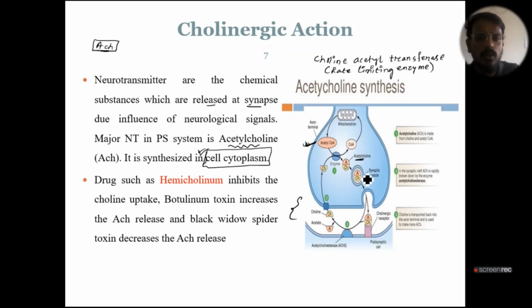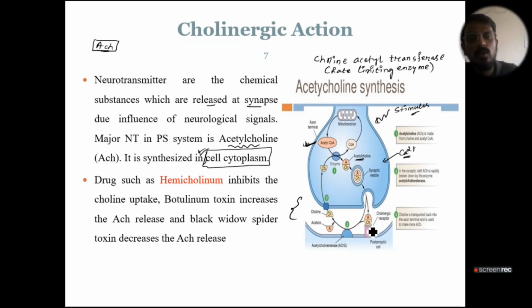Now this acetylcholine will be stored in the synaptic vesicles until any stimulus arrives. For suppose one stimulus has arrived. After arrival of a stimulus, what will happen? The entry of calcium ion will take place. As you know, calcium is one of the excitatory ions, and after calcium enters, there will be exocytosis. By the process of exocytosis, acetylcholine will be released.